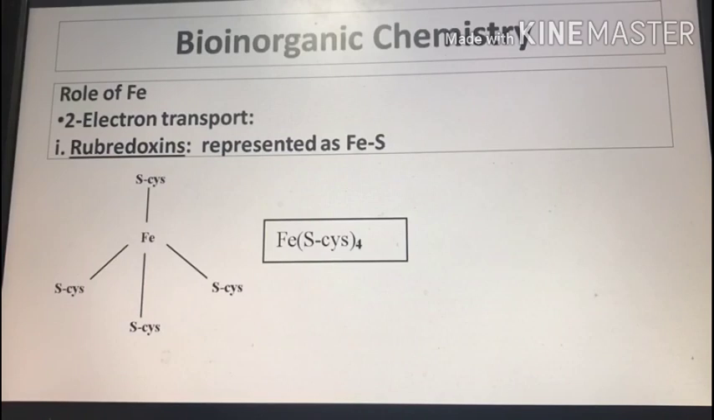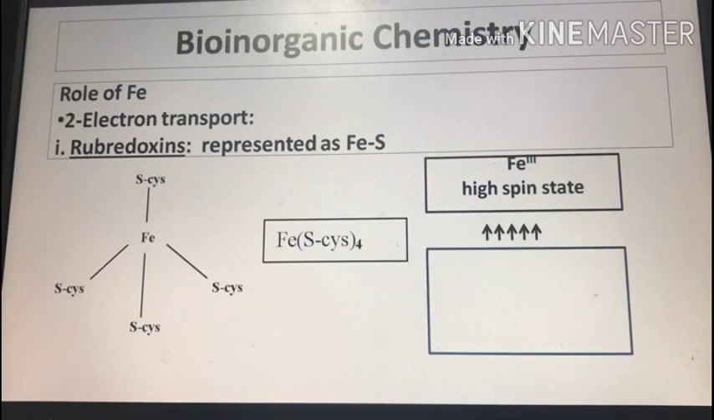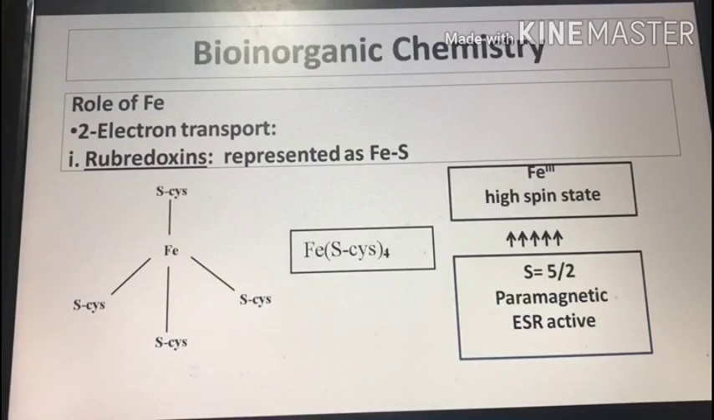The oxidation state of the iron atom is +3 and it is in high spin state. All the 5 electrons have parallel spin, and due to parallel spin, the total spin quantum number of the molecule is 5/2. Hence this molecule is paramagnetic and therefore ESR active. That is, this is the oxidized form of rubredoxine.